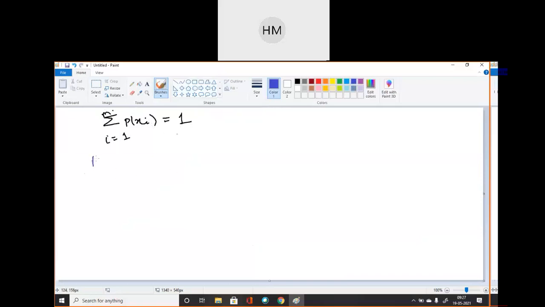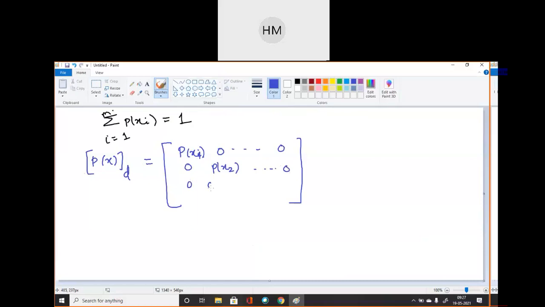Okay. Now, students, we can represent P of x diagonally also. Okay, we can represent it diagonally also, which is very important to find some parameters which we will discuss later on. Okay, how do we write the diagonal matrix? Mark it as P of x1, then 0, 0, 0, P of x3, 0, 0, 0.